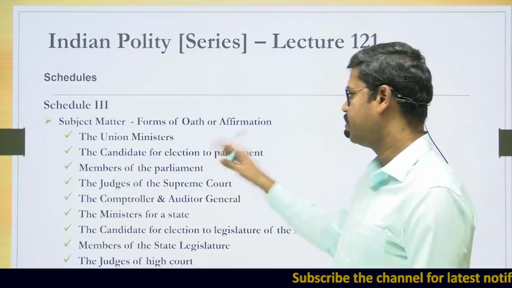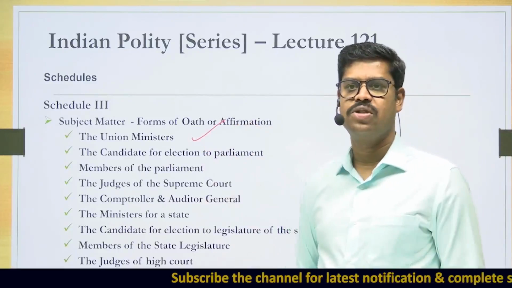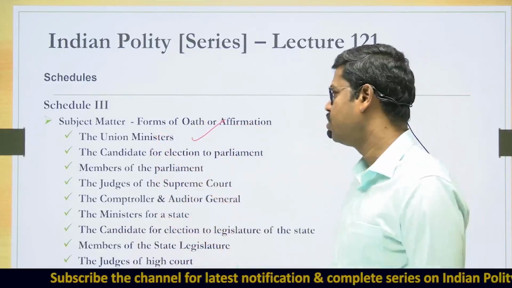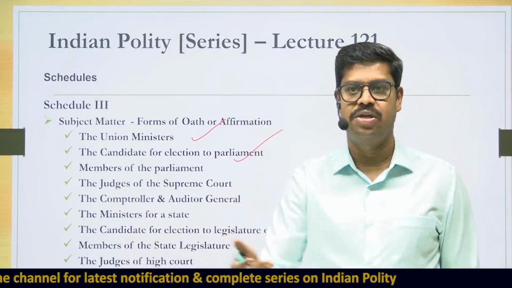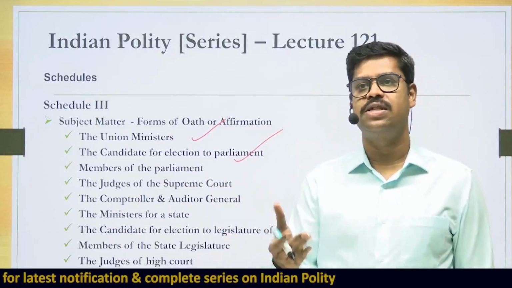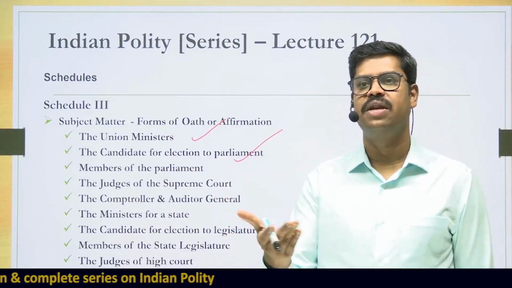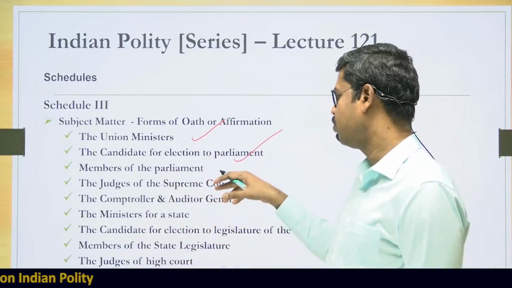For whom is the question? For all the union ministers. So the union ministers take what is called as a oath of secrecy, and where this oath is mentioned, that is mentioned in the Schedule 3. Candidates for election to parliament who wanted to contest election to the parliament, before contesting election, they should be administered an oath. Usually this oath is administered in front of the returning officer. So what type of oath? It is given in the Schedule 3 of the Constitution.